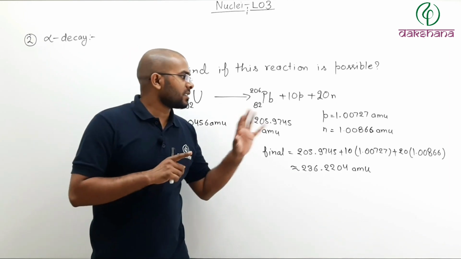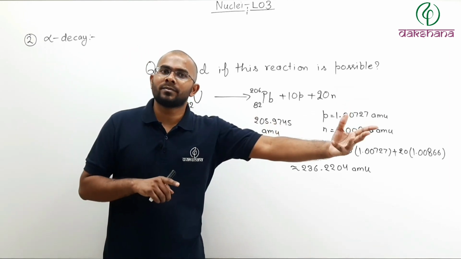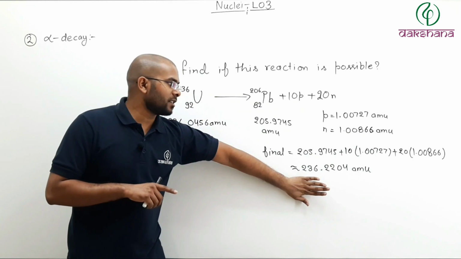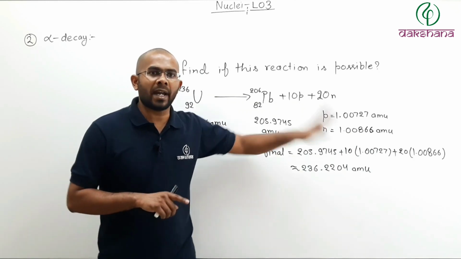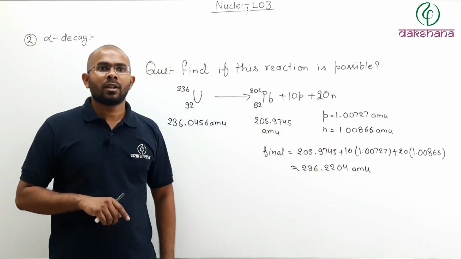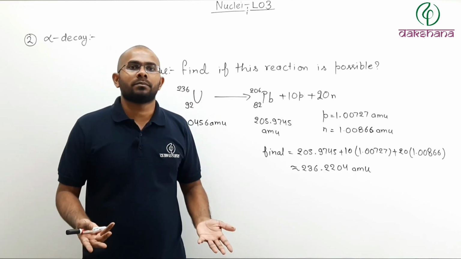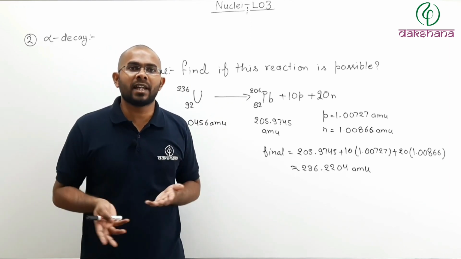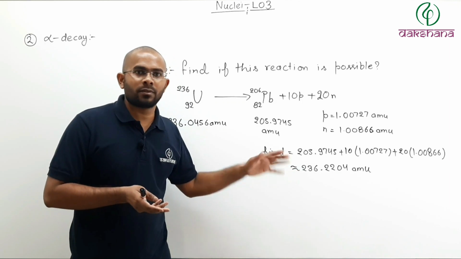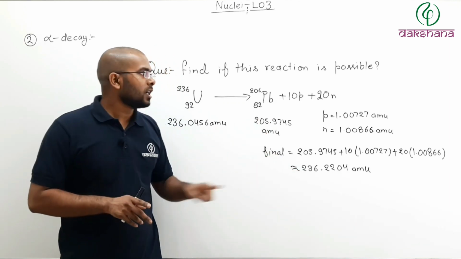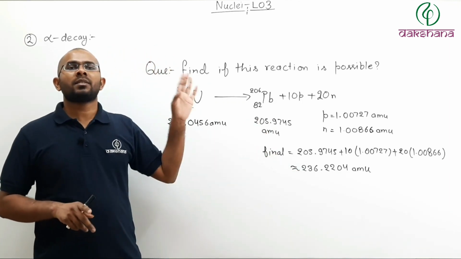See, mass is nothing but another form of energy. And if the final mass is more, it means the final energy is more. Where did that energy come from? Who supplied that energy? There is no source. We are not supplying any energy. So this reaction is not possible.